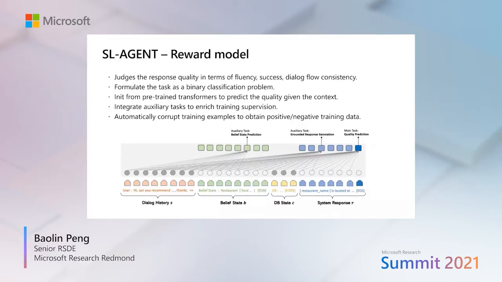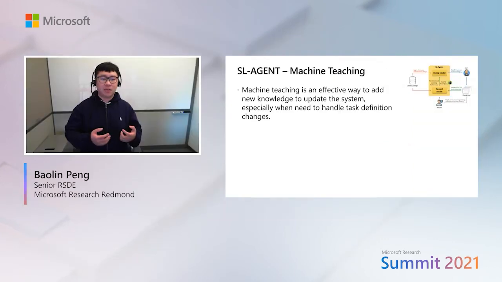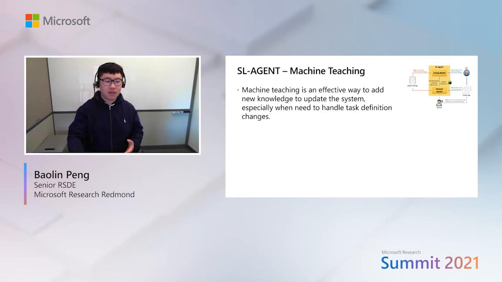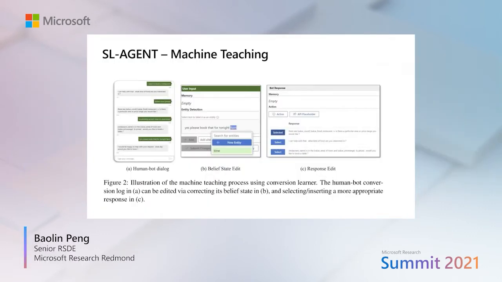We integrate auxiliary tasks to enrich the training supervisions. We automatically correct the training example to obtain positive and negative training data. Machine teaching is an effective way to add new knowledge to update the system, especially when we need to handle task definition changes.